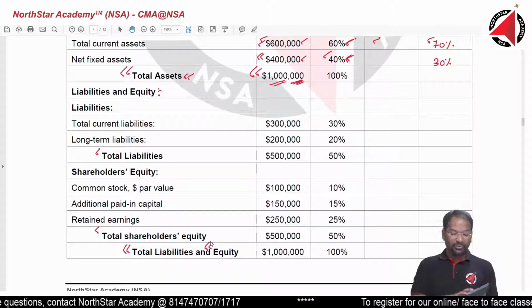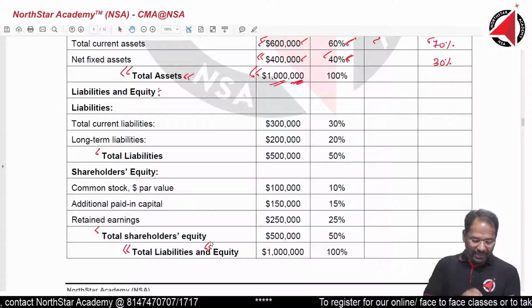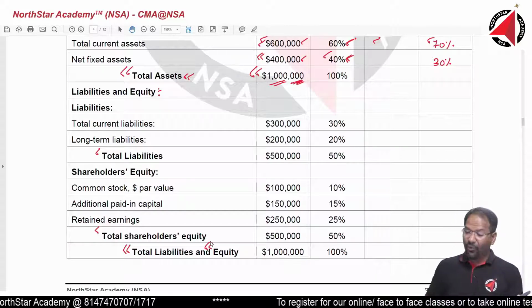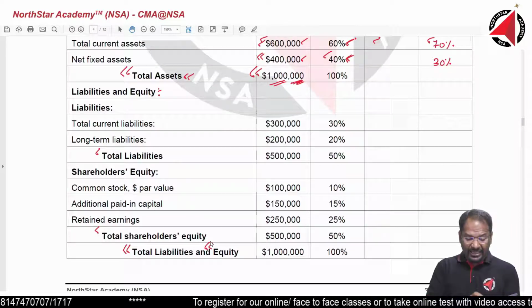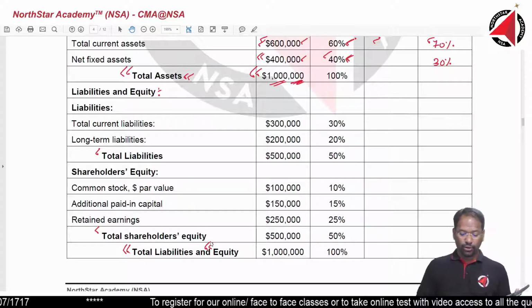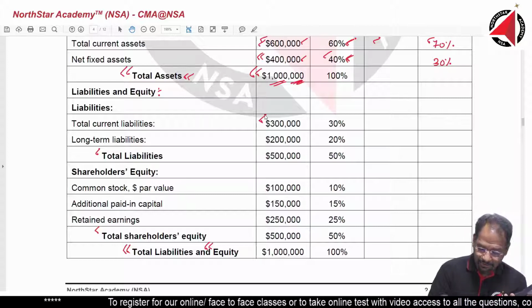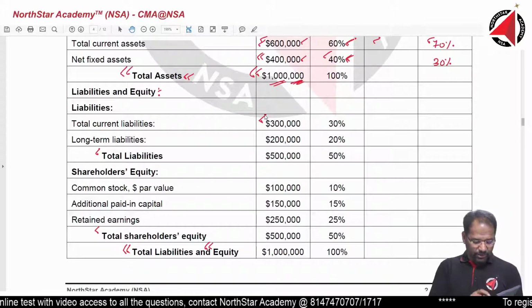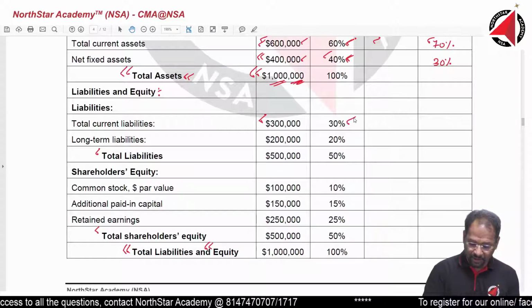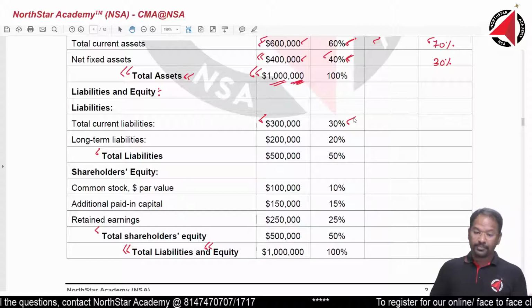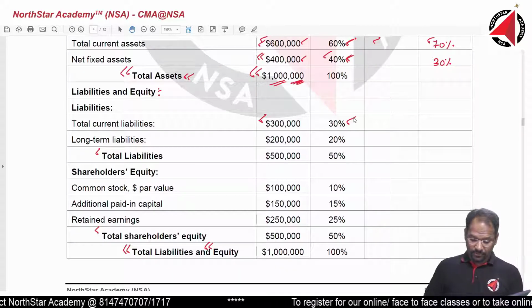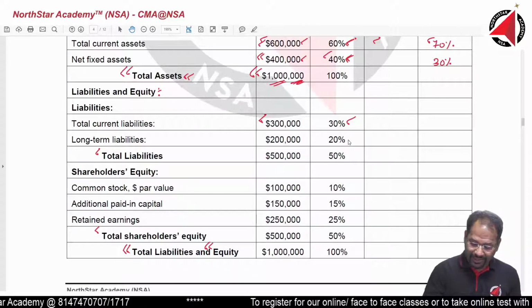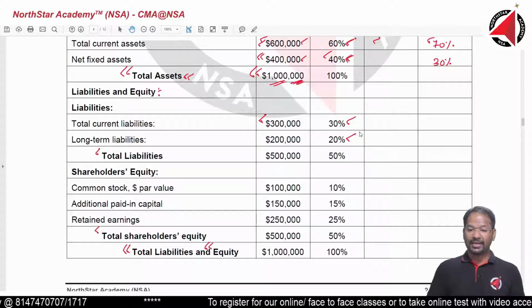In the calculator, we have to convert it into percentage. So type in the calculator 100 divided by 1 million, into. Press 300,000. You are getting 30%. Alright. Got it? Next, 200,000. You are getting 20%. Correct?